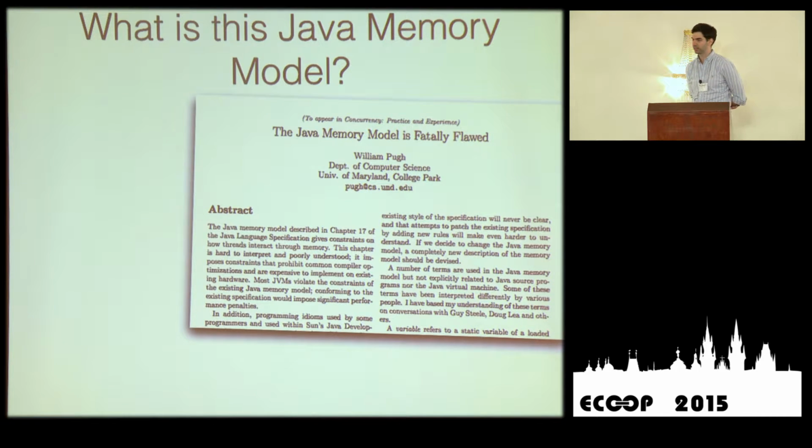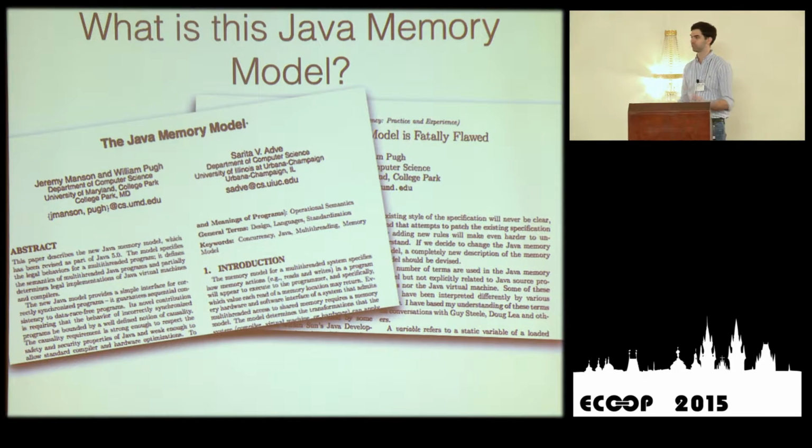In 1998 or 1999, Bill Pugh came up with a paper called The Java Memory Model is Fatally Flawed. The basic idea was that a bunch of compiler optimizations required for Java to be reasonably performant were not allowed by the specification of threads and synchronization in Java. So they set out to improve it, change it, and fix the wrong things.